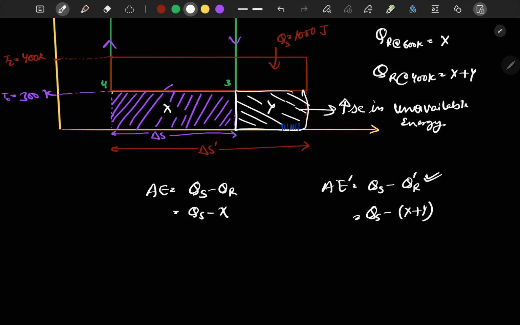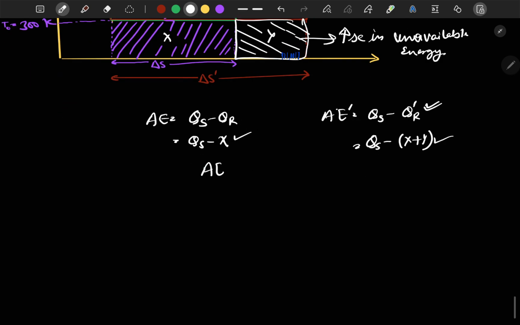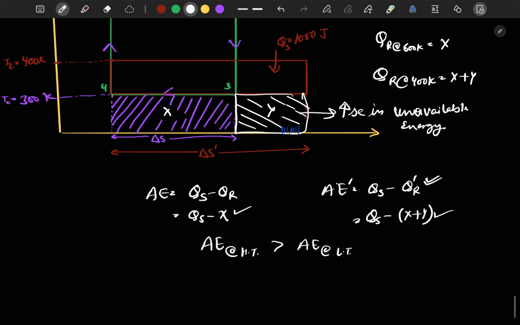Since X is less than X plus Y, we can say that available energy at higher temperature is greater than available energy at lower temperature. And as I already mentioned, this Y amount of heat is the increase in unavailable energy of the system.